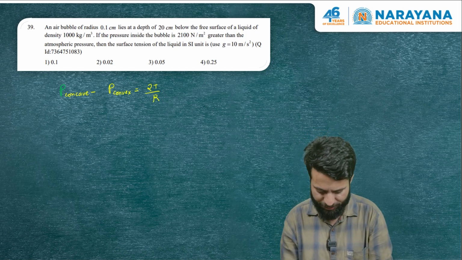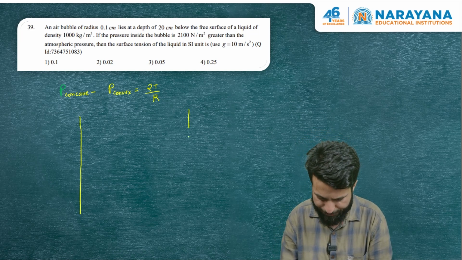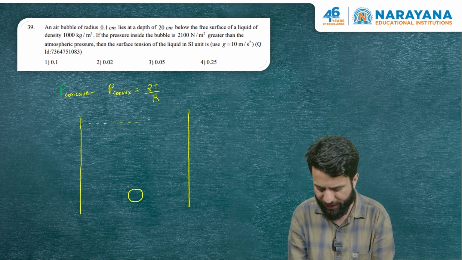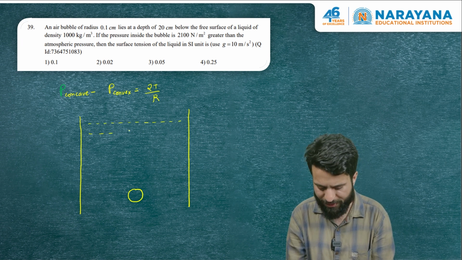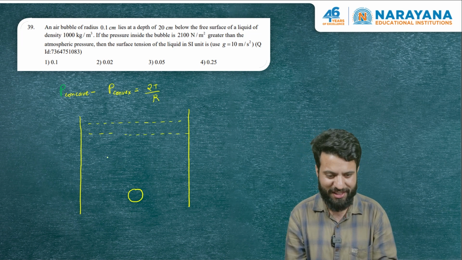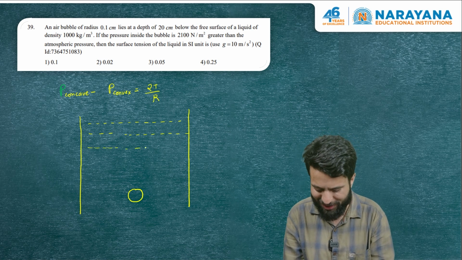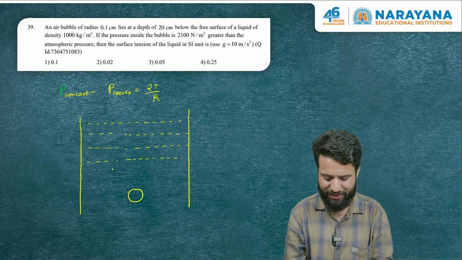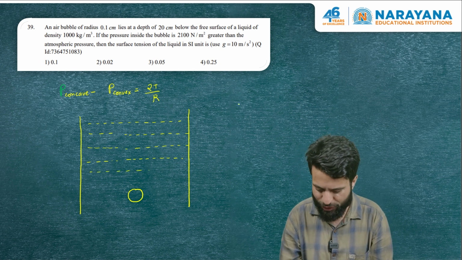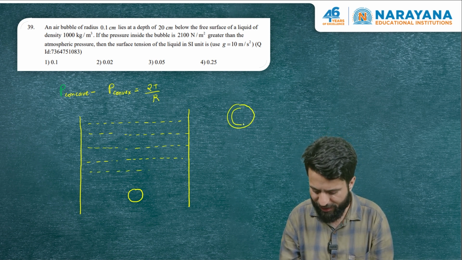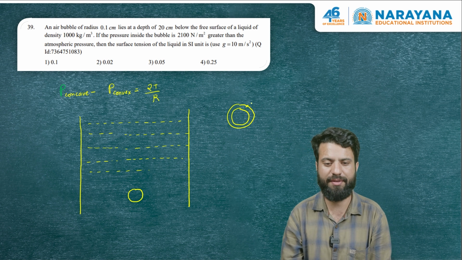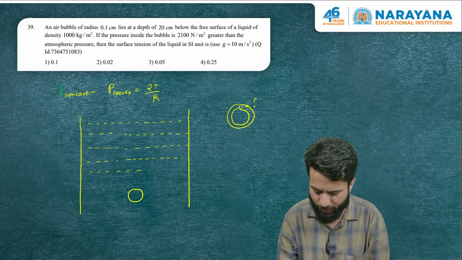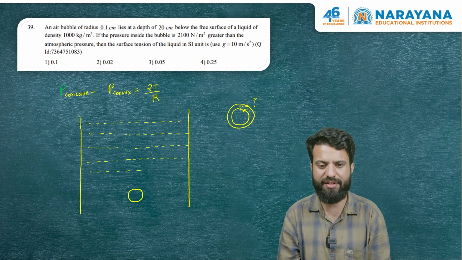So what is the question? We have a container. There is an air bubble inside the container. Obviously, an air bubble will only have one interface. Interface means where the phase is changing. Inside the air bubble there is air, and just outside it there is complete water. It's not like a soap bubble where there are two interfaces where the phase change takes place. In a soap bubble, there is a phase change at this interface. From this side there is atmosphere, and here there's a bulk liquid, and again at this surface a phase change takes place.